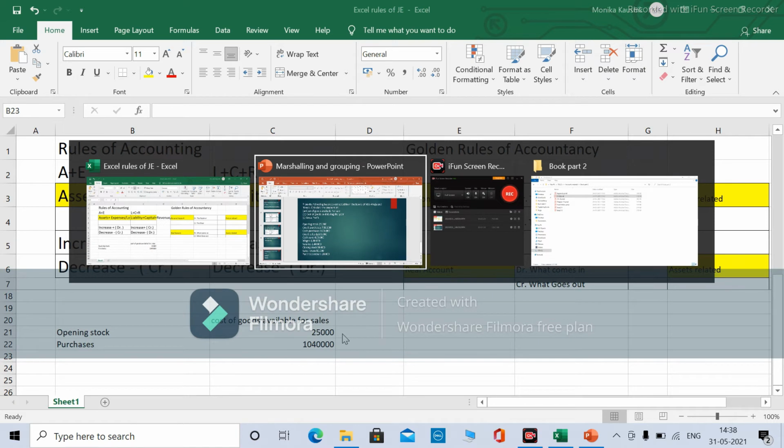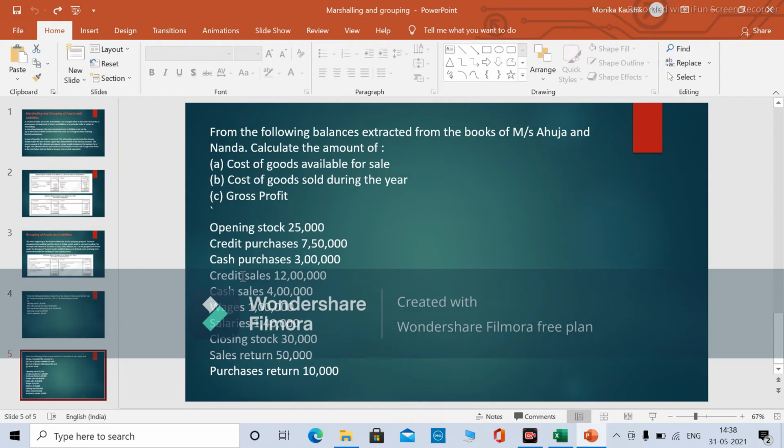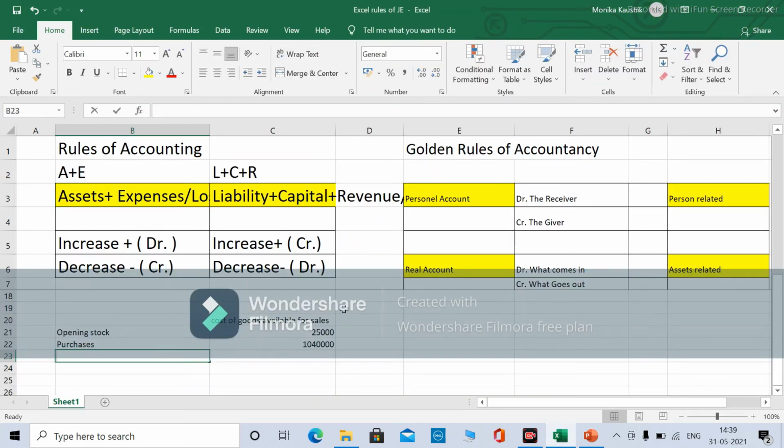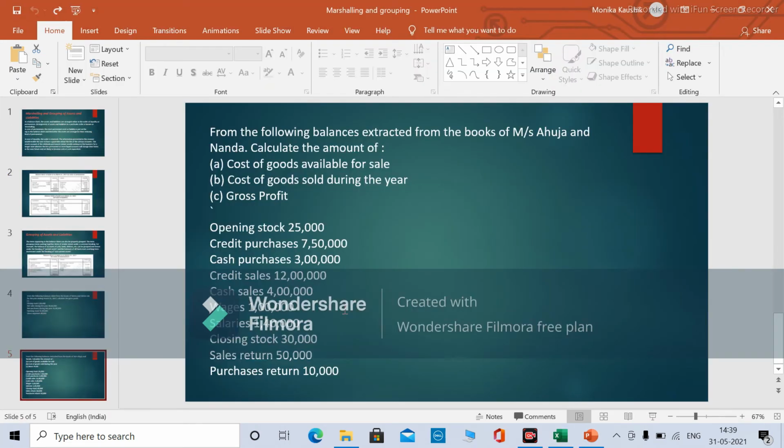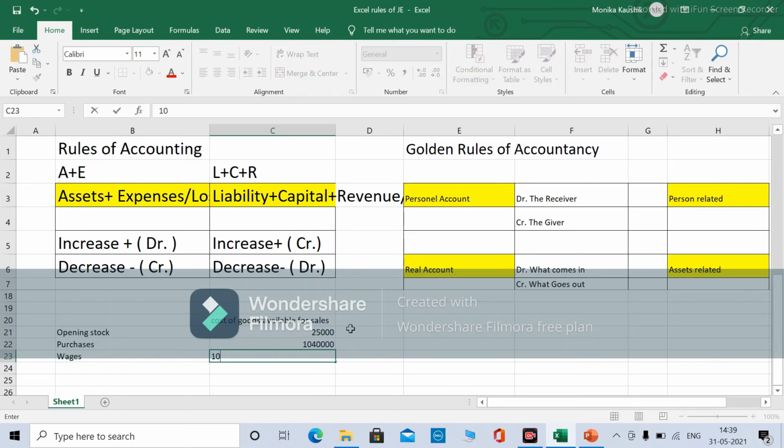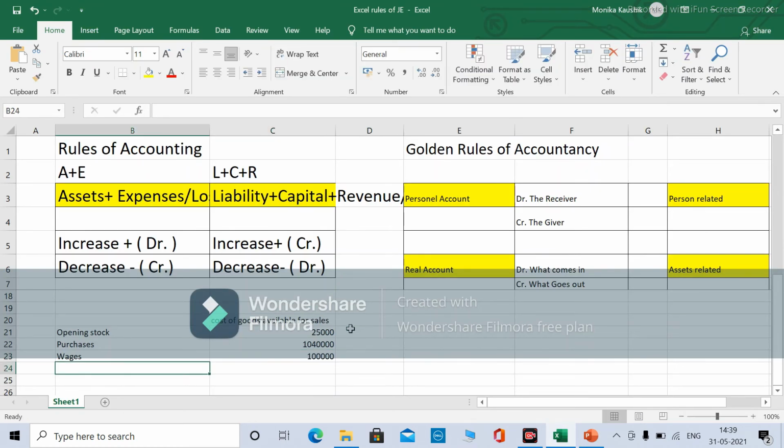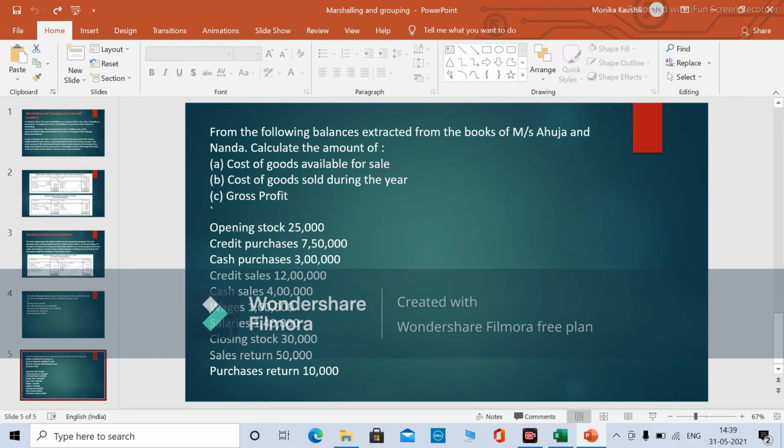Okay, now purchases done. Sales we will not add because we are finding out the cost of goods. Wages are the direct expenses, 1 lakh. Now salaries are the indirect expenses, we will not consider here.